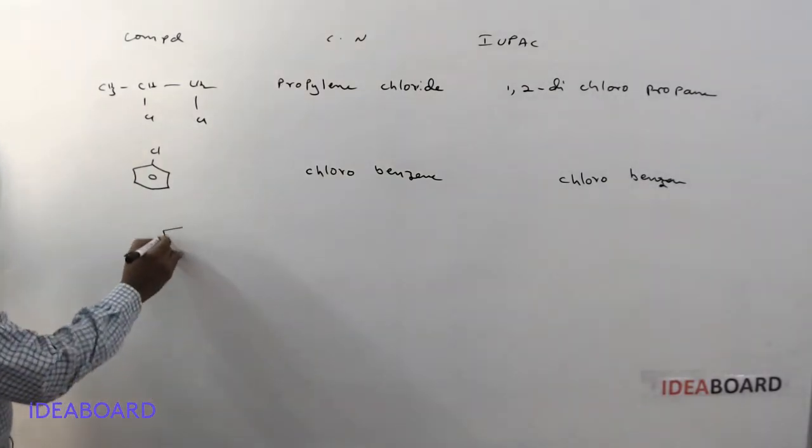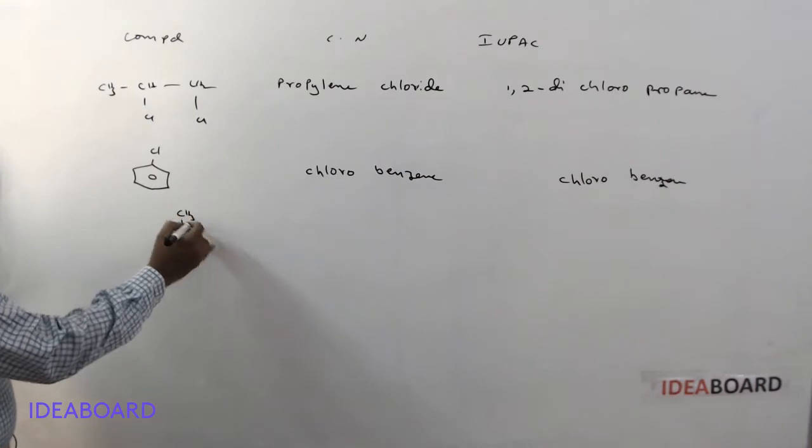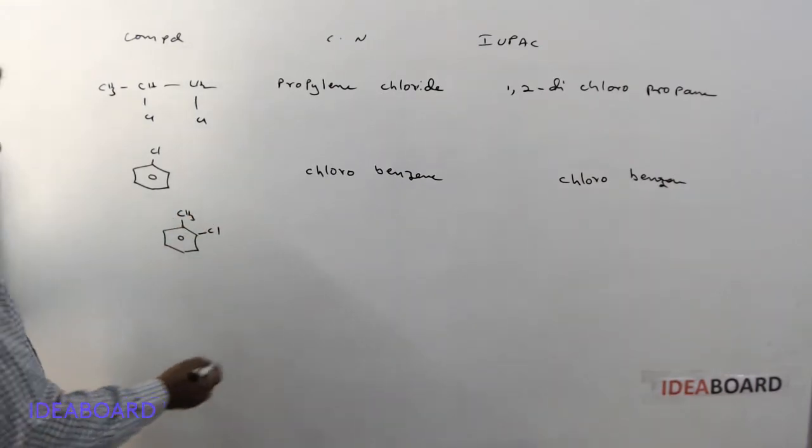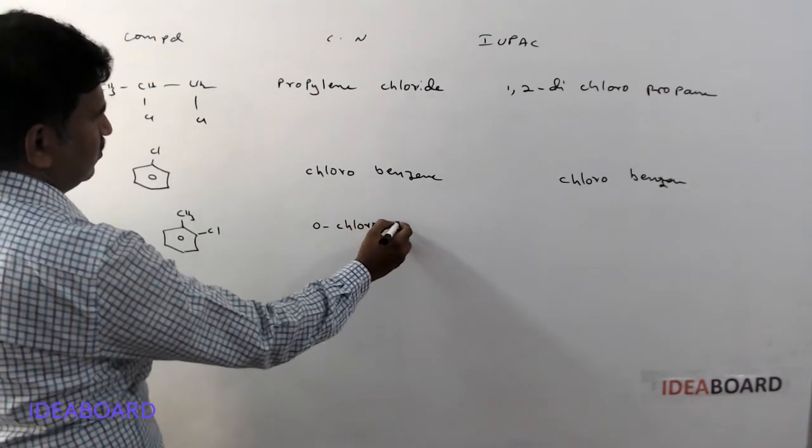And next, here this is a methyl group, and here chlorine is present. This is called orthochlorotoluene.